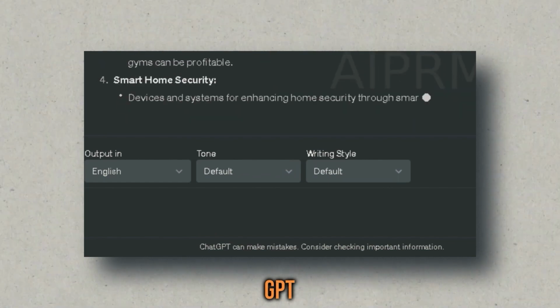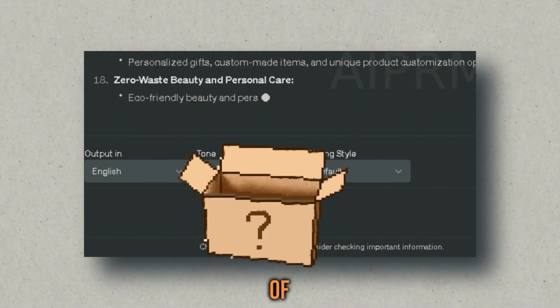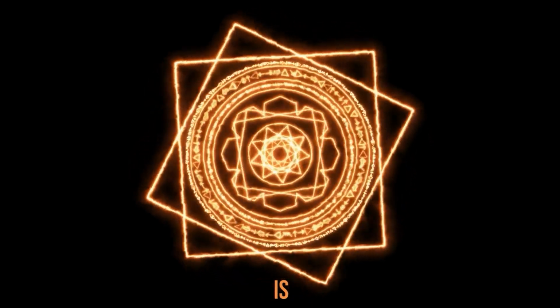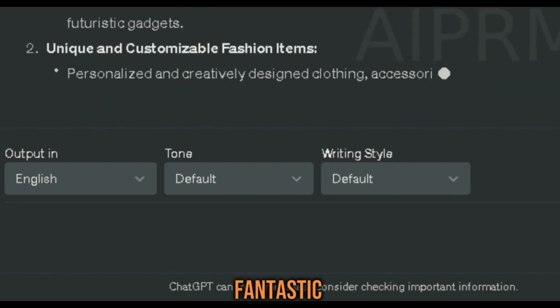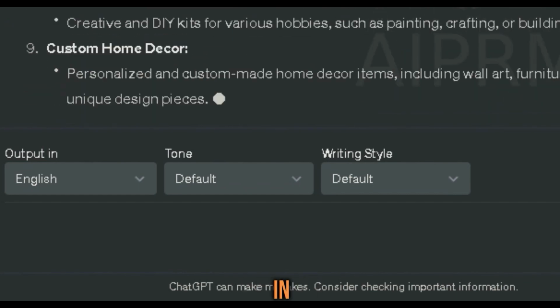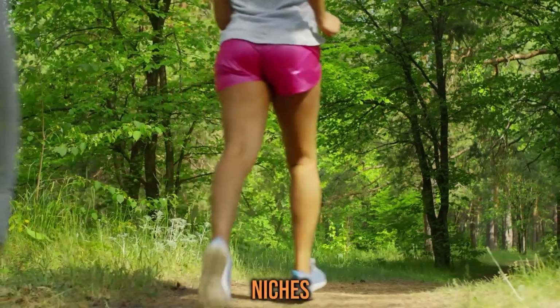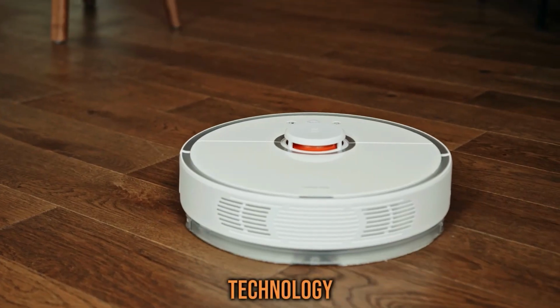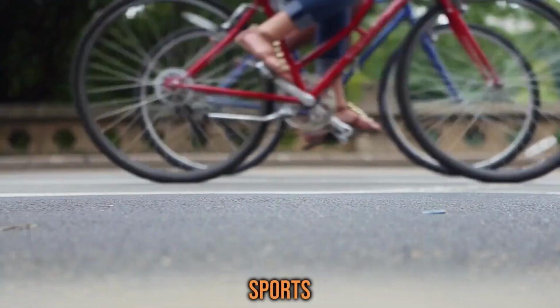Once ChatGPT reveals these treasure troves of potential, it's like opening Pandora's box of opportunity. Brace yourself. This is where the magic happens. Ask ChatGPT for the 10 most fantastic products to sell in each of these niches. As those product lists roll in, you're in for a treat. And hey, while you're at it, why not explore other niches like health and wellness, technology and gadgets, personal finance and investment, lifestyle and fashion, sports and fitness?